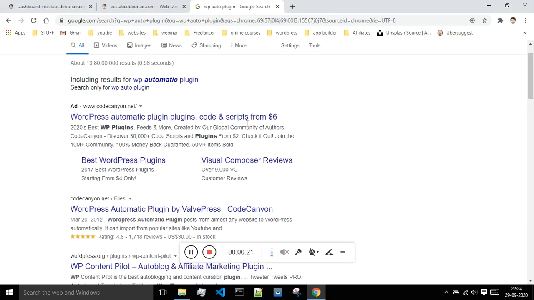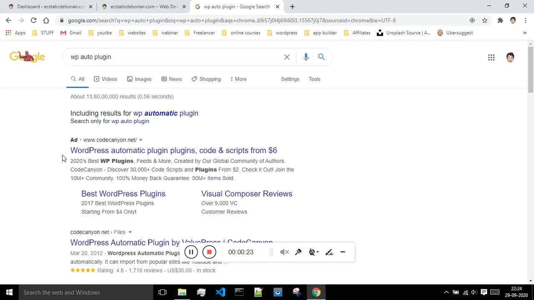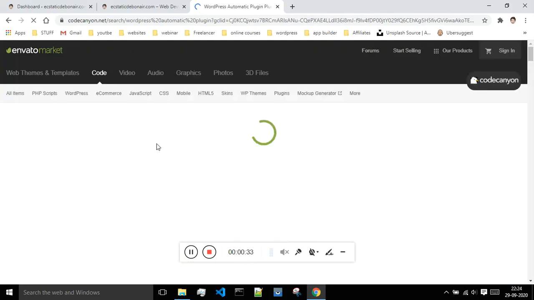So first of all, the first plugin we will be in need of is this WordPress Automatic plugin. So let me just show you how this plugin works. What happens is you just have to provide some RSS feeds to this plugin, and it will automatically post content on your website regularly, and you actually don't have to write even a single post.